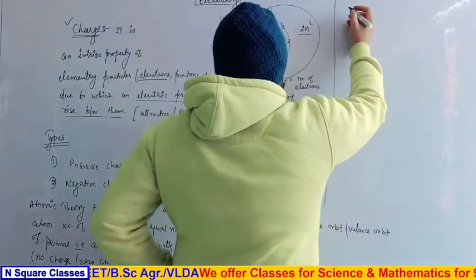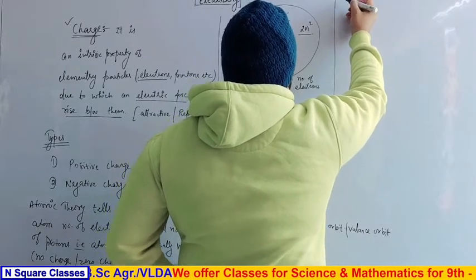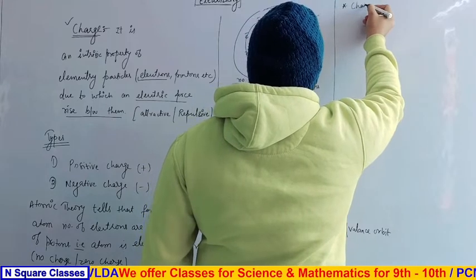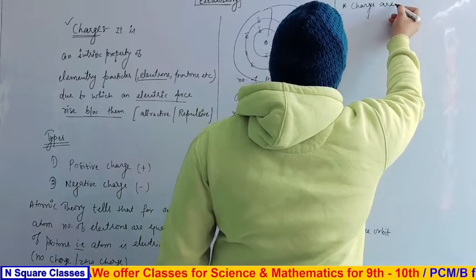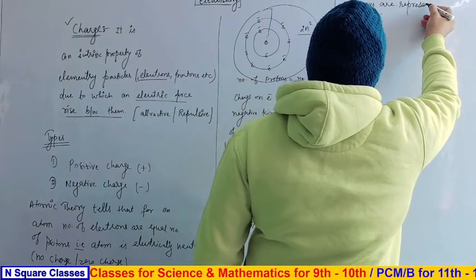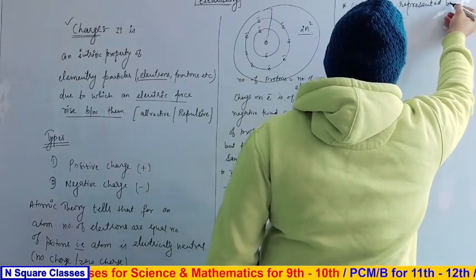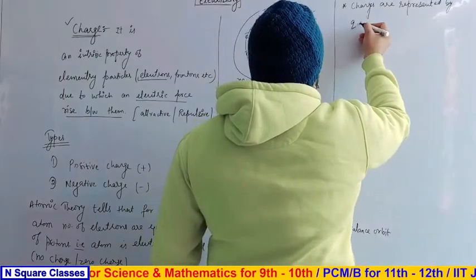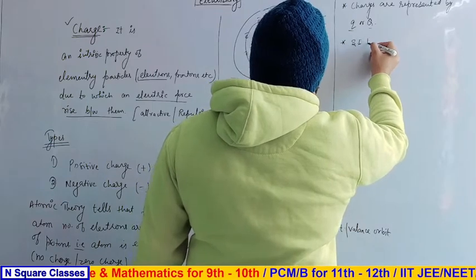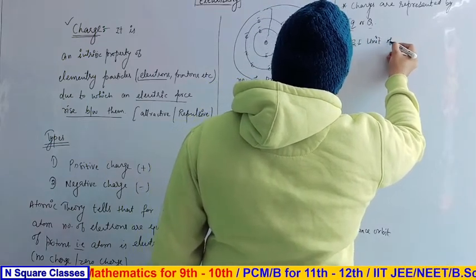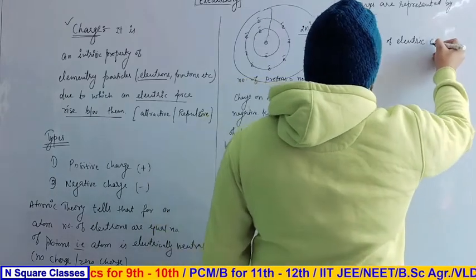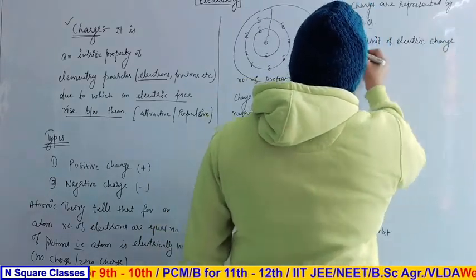Now, another thing. Now charges, there are some important points. Charges are represented by small q or capital Q. The SI unit of electric charge, or charge, they have the same meaning, is the coulomb.